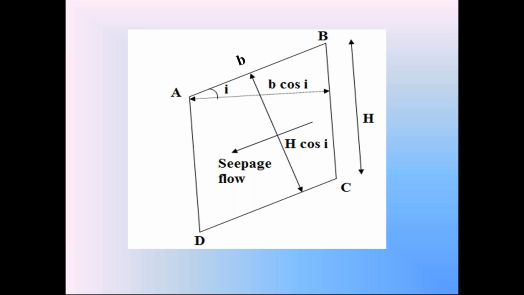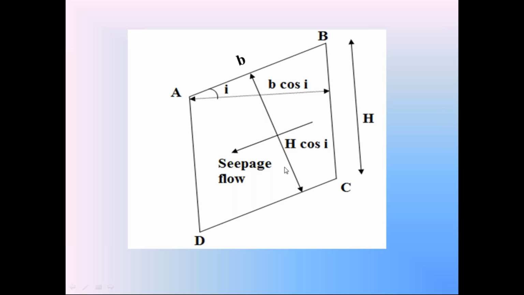That pore water pressure magnitude is equal to unit weight of water gamma w into the height of the soil prism, the height of the soil prism perpendicular to the direction of seepage flow. That is the magnitude of pore water pressure acting on this soil prism. So because of this seepage flow, the soil in the soil prism is subjected to pore water pressure. The magnitude is equal to unit weight of water into the height of the soil prism perpendicular to direction of seepage flow.